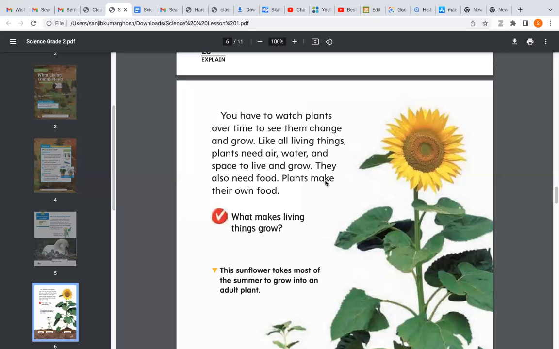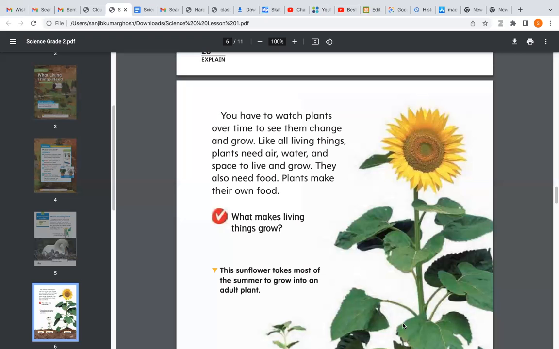Okay. So, like living things, what does a plant need? Plants need air, water, and place to live and grow. Because unless it has some place, it will not be able to grow, because it needs its branches that will come out from here and there. For example, this is a plant.